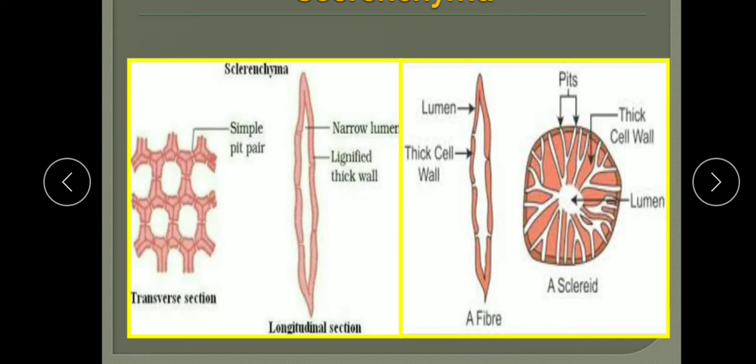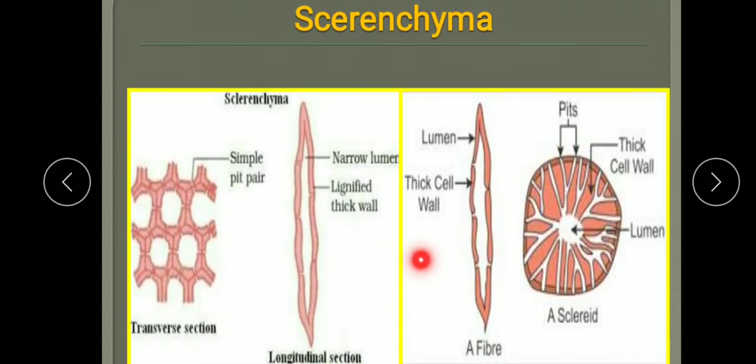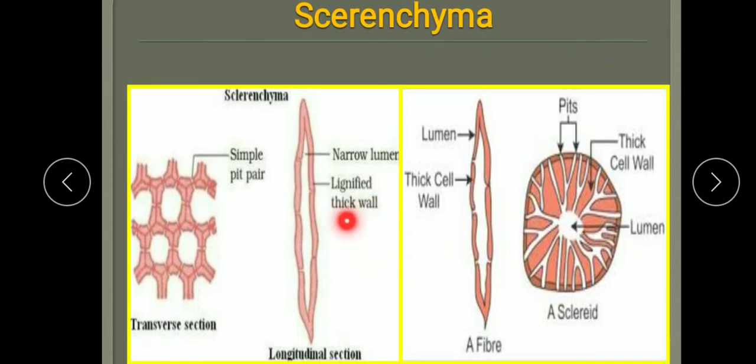So veins are present in the leaf, and sclerenchyma is present in the veins and in the stem also. What is the function? We can understand, they provide mechanical strength, because this lignified thick cell wall makes them hard and tough. So they provide strength to the plant part, protect the plant from environmental forces like strong winds, and make the plant hard and stiff.